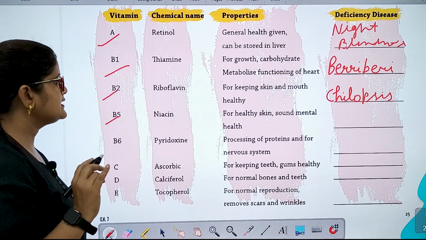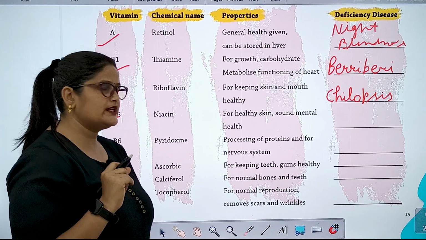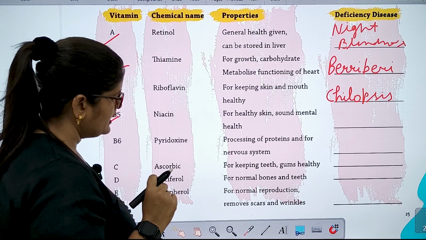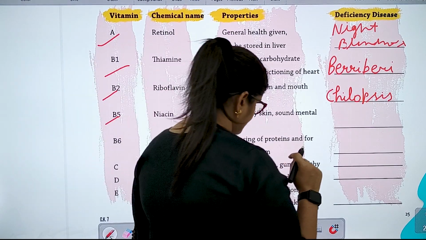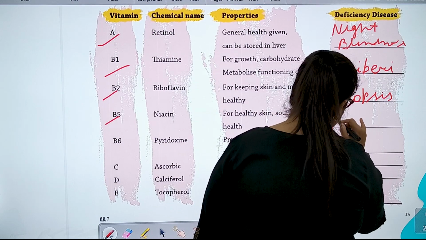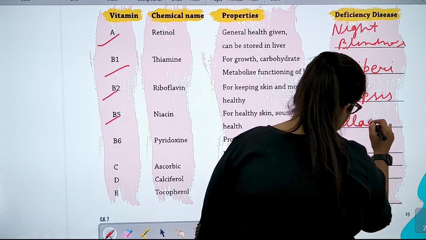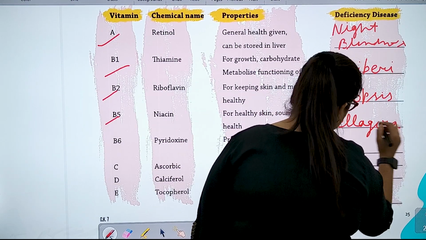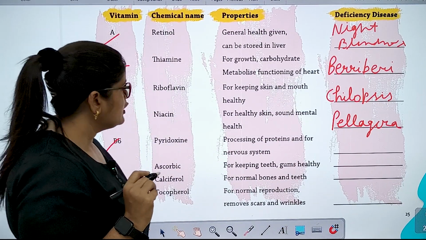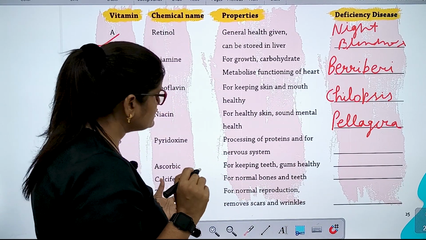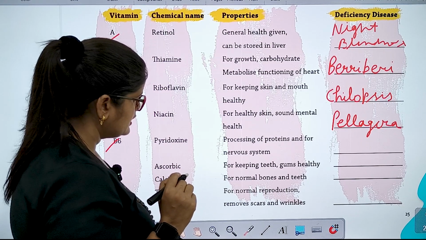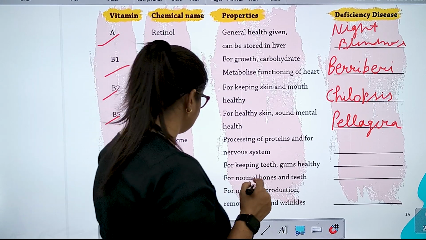B3 niacin for healthy skin, sound mental health. So which disease can its deficiency cause us? Pellagra. B6 pyridoxine, processing of proteins and for nervous system. So from this, pernicious anemia.